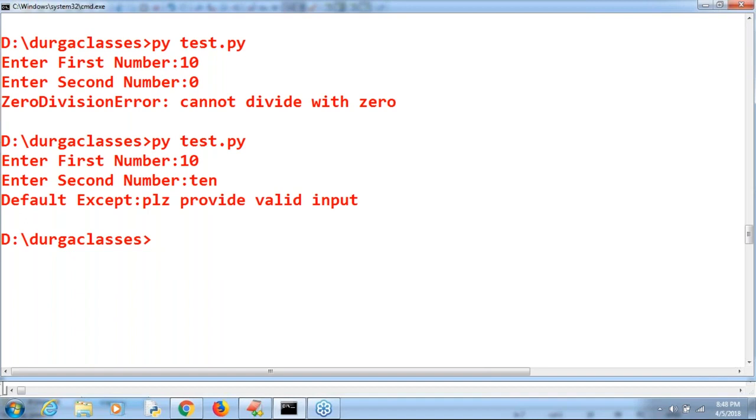How to declare a default except block? How to declare an except block with multiple exceptions? How to declare try with multiple except blocks? All the possibilities are clear.